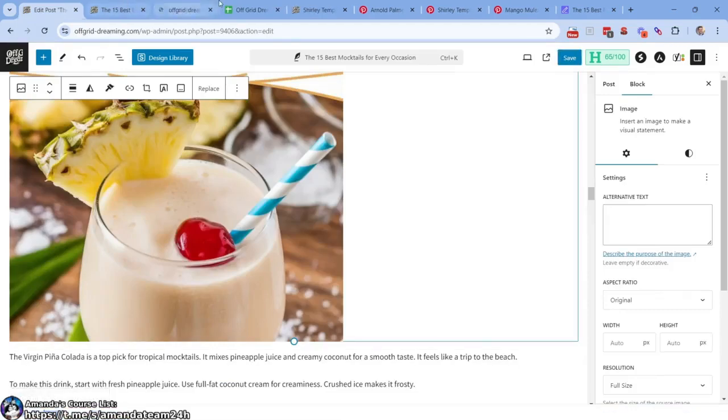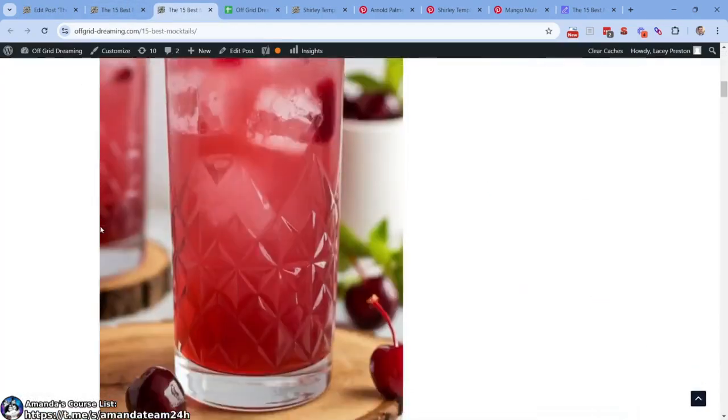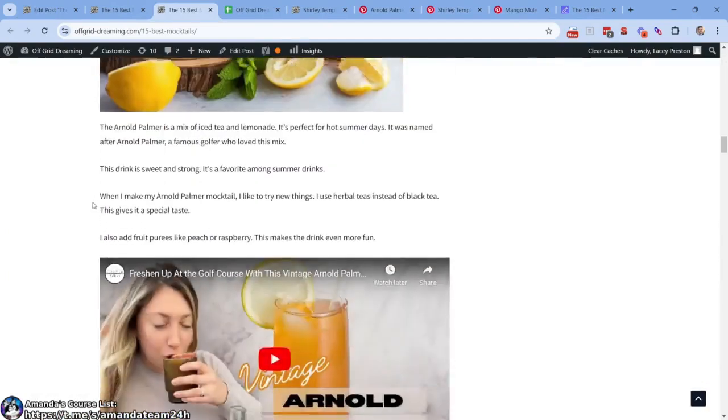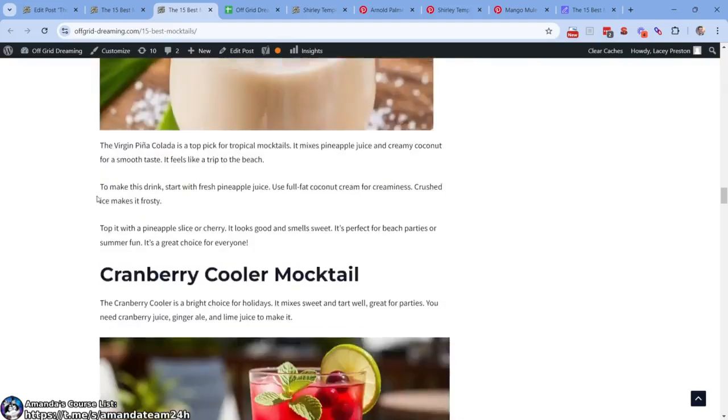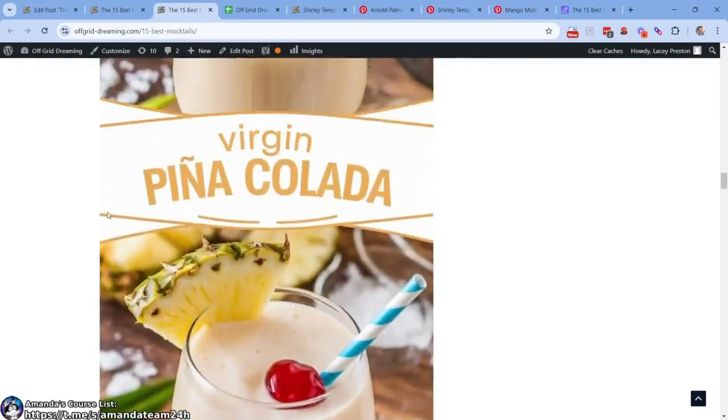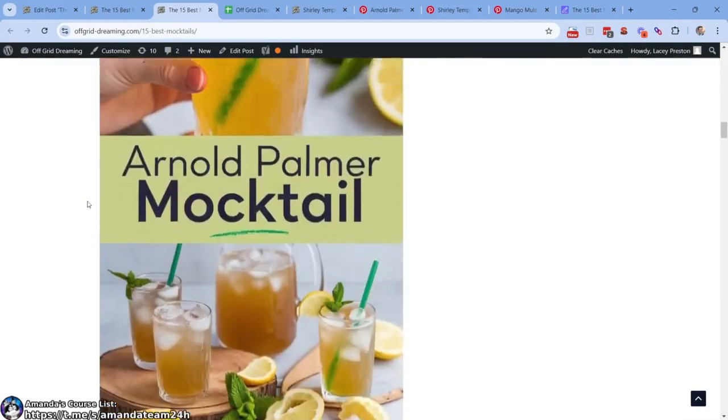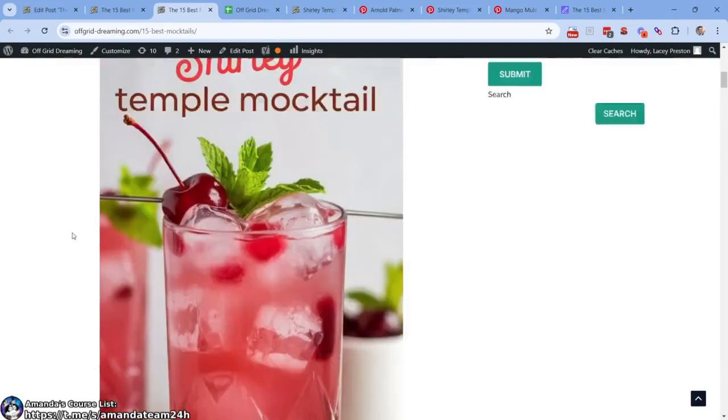And then you have these awesome listicle type of things. Now the next step, assuming this was done, looks very, very nice. Assuming this was done and all 15 were done, now we need to come to Pinterest and start creating pins that push to this. So that's what we're going to do now.